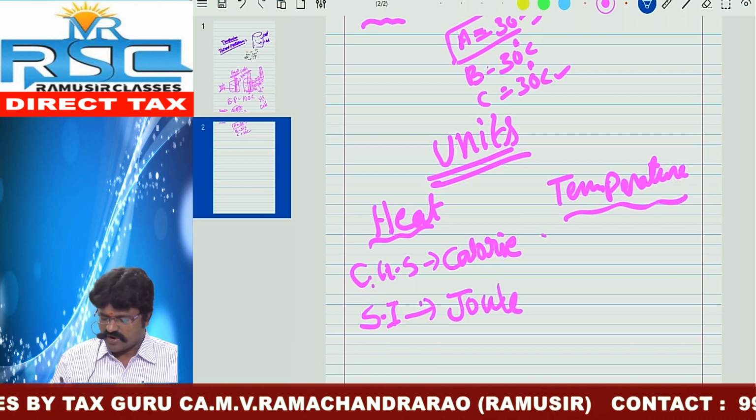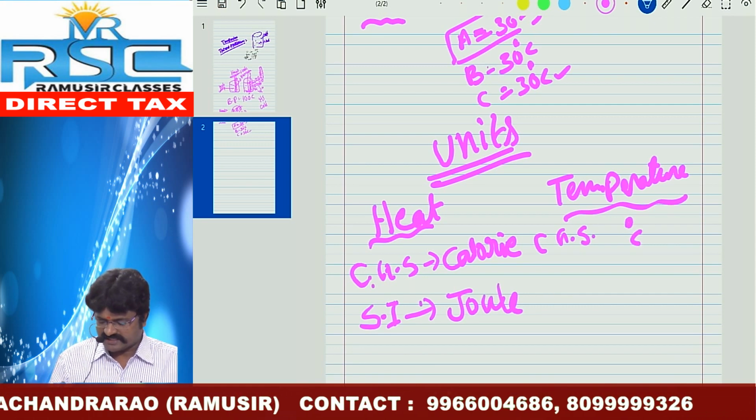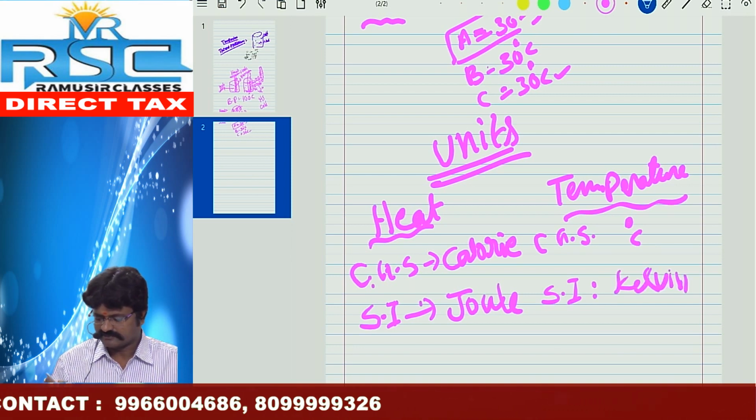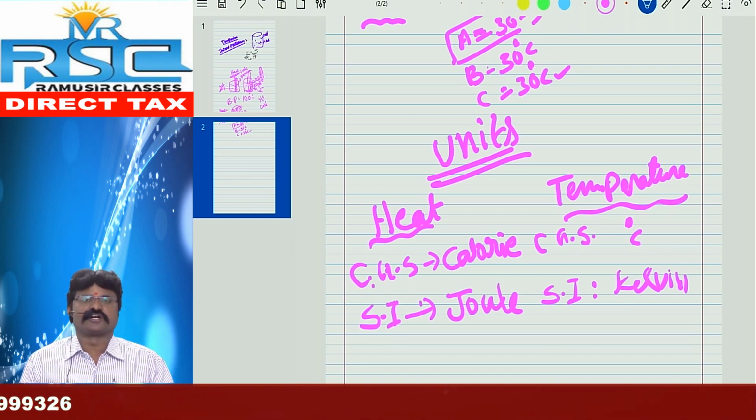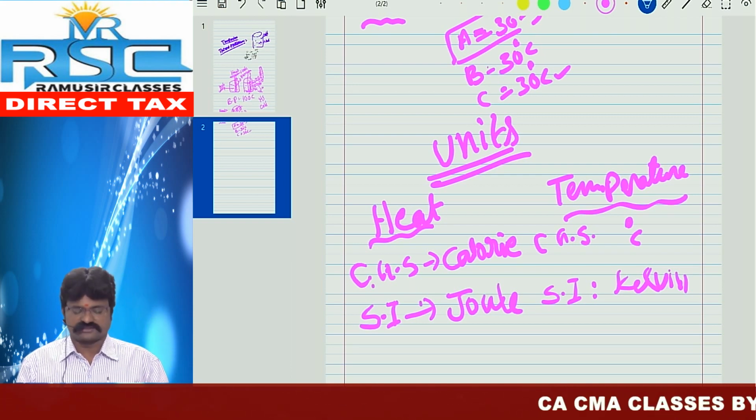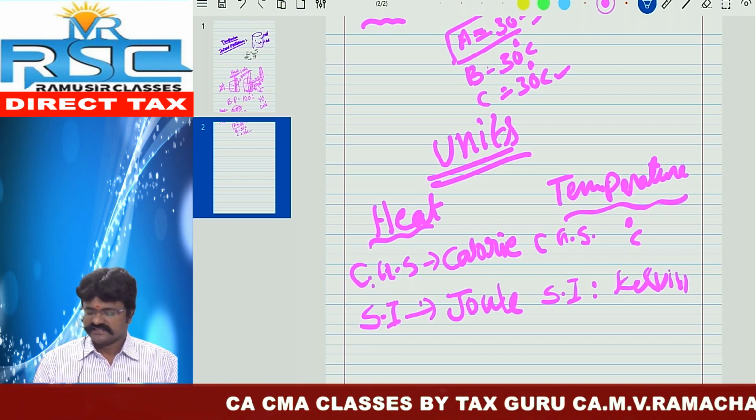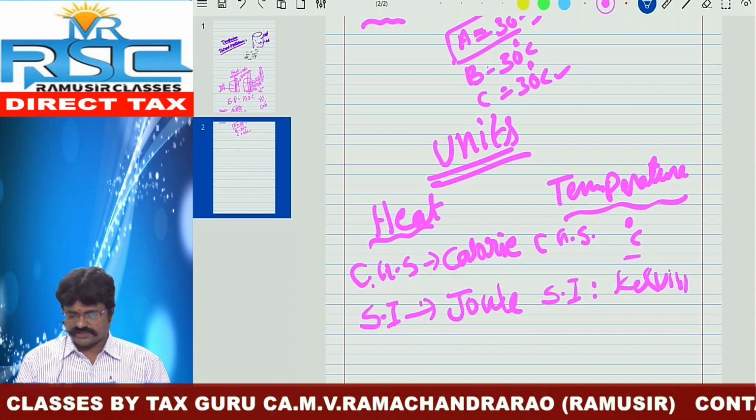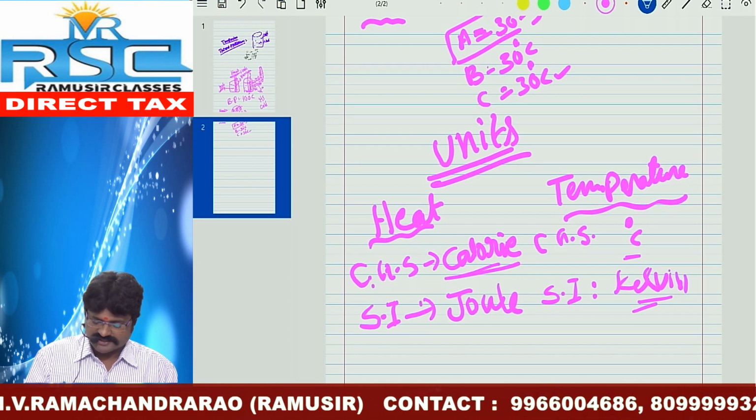Similarly, temperature. What is the CGS unit of temperature? Degree Celsius. What is the SI unit of temperature? Kelvin. So for heat and temperature, we have discussed the units. Once again, what is the CGS unit of heat? Calorie. What is the SI unit of heat? Joule. What is the CGS unit of temperature? Degree Celsius. What is the SI unit of temperature? Kelvin.